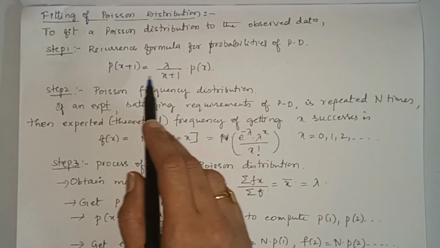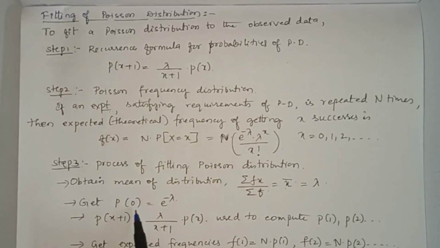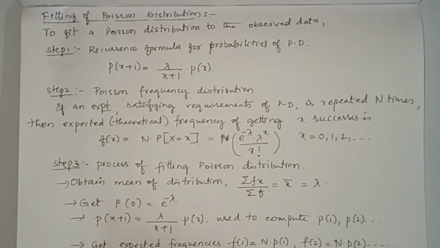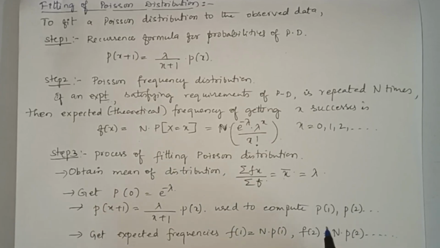Then you have to use the recurrence formula to get the probabilities p of 0, p of 1, p of 2 and so on. Then get expected or theoretical frequencies, which are given by f of 1 equal to n into p of 1, next n into p of 2, like that. Let us illustrate this with an example.